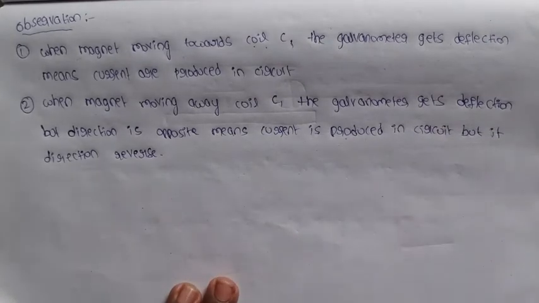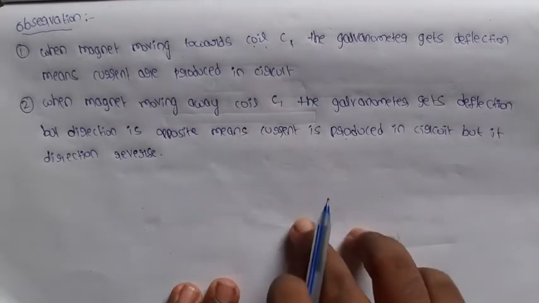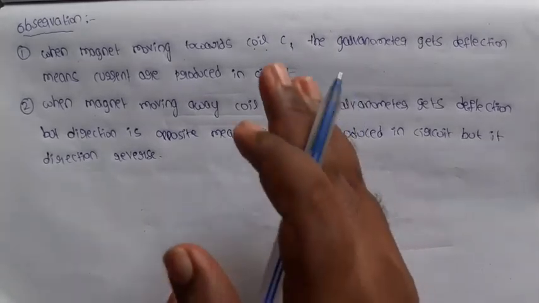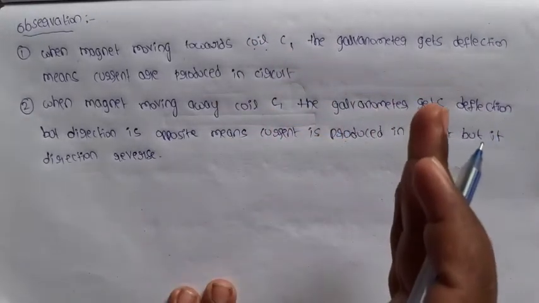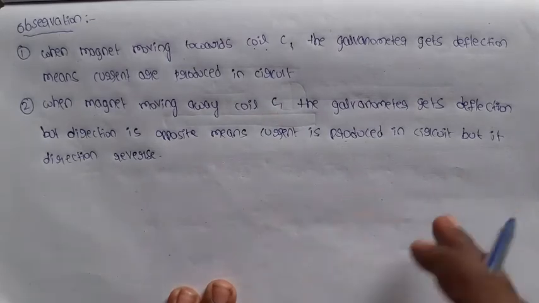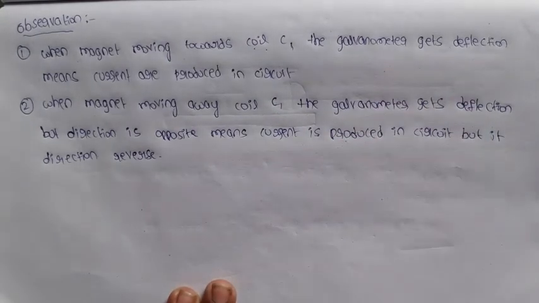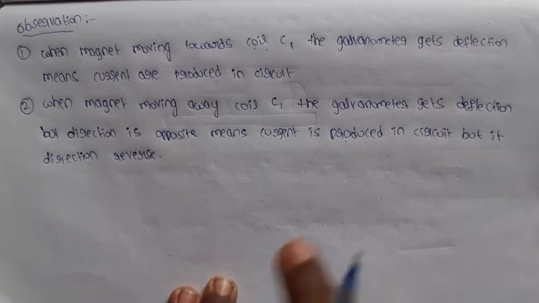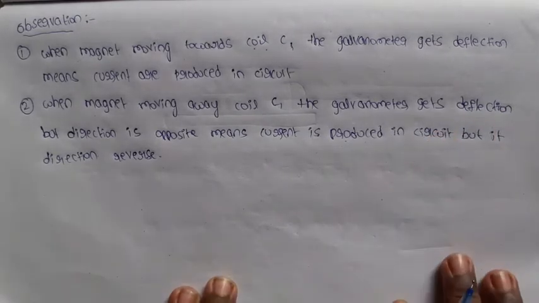Okay. In both cases, whether the magnet is moving towards the coil or away from the coil, the galvanometer must get the deflection. It shows the deflection depending on the direction, but current can be produced.